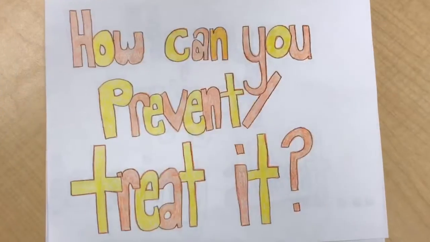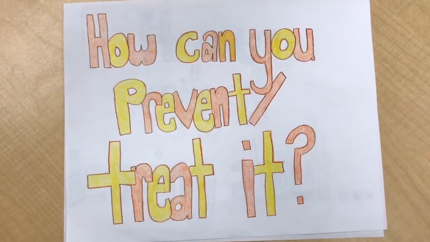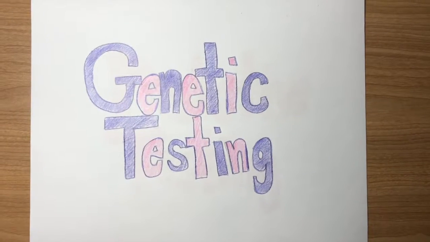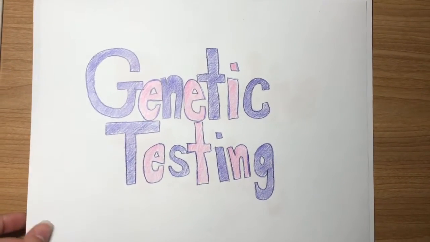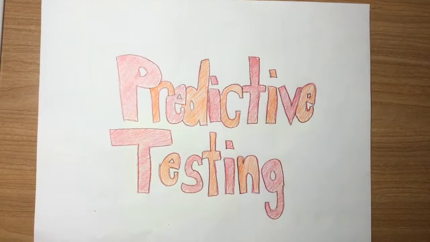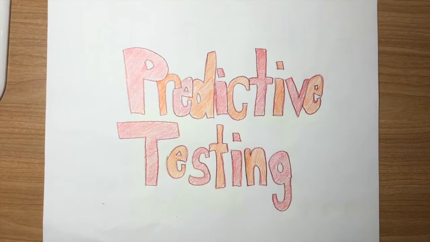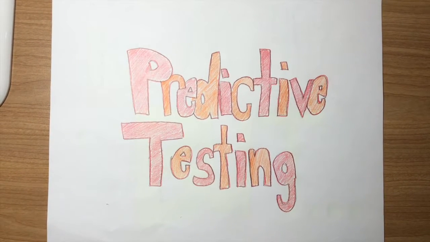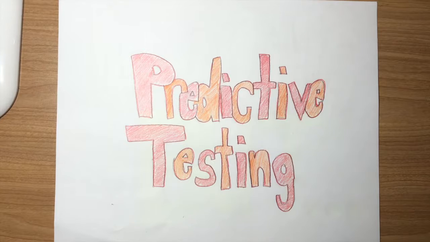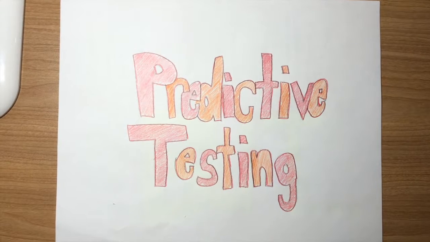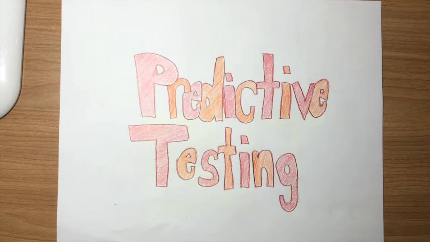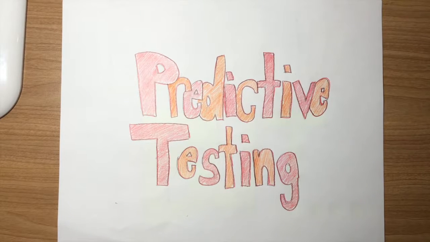There are different methods in detecting Huntington's in at-risk individuals. Genetic testing can be done by doctors in order to locate a defective gene in an individual's DNA sequence. Another method is predictive testing. Predictive testing is usually done in cases where there is a history of Huntington's in the family. Predictive testing is a form of genetic testing. However, individuals do not display symptoms at the moment. Predictive testing is a way of giving an idea of whether or not an individual will have a disorder or mutation.